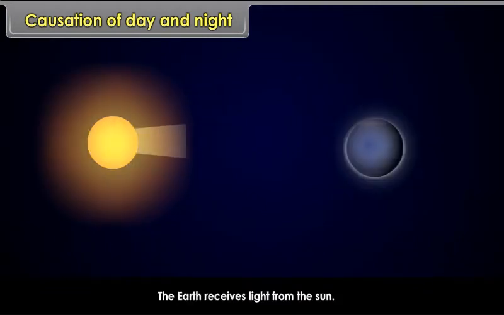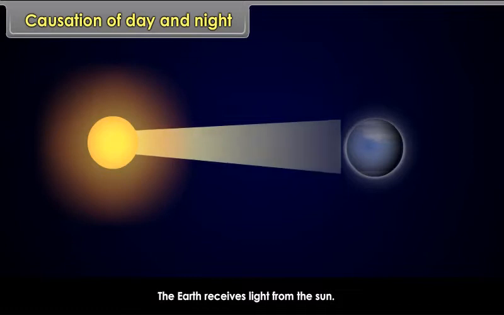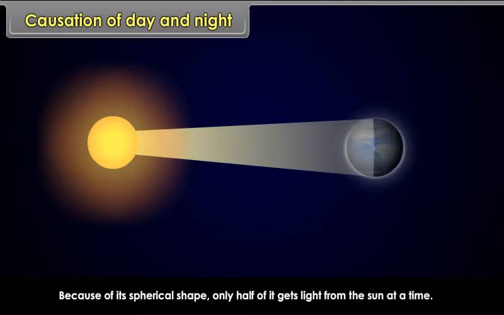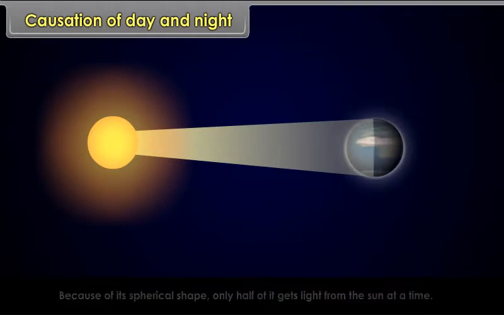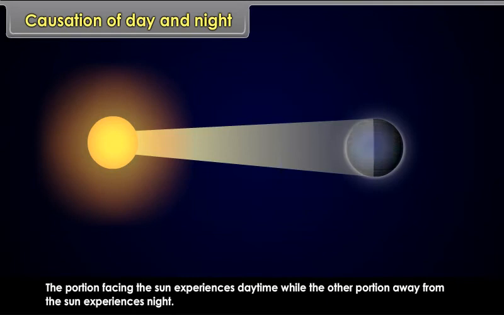The earth receives light from the sun. Because of its spherical shape, only half of it gets light from the sun at a time. The portion facing the sun experiences daytime, while the other portion away from the sun experiences night.